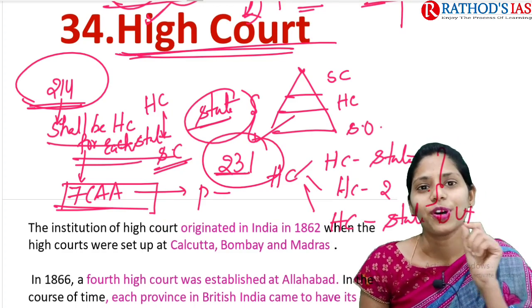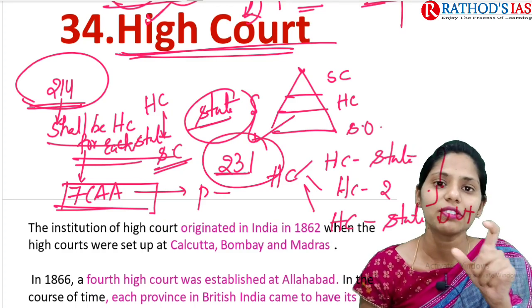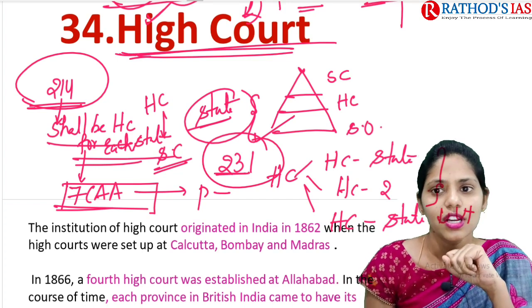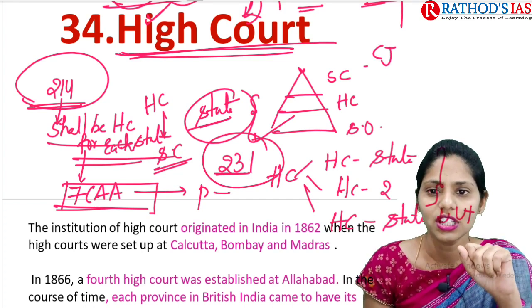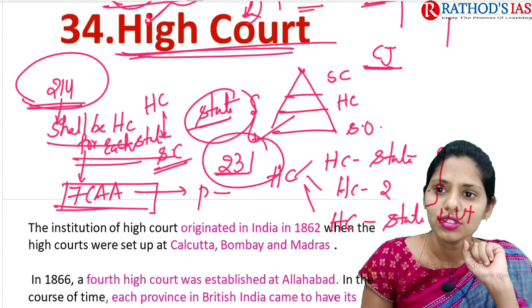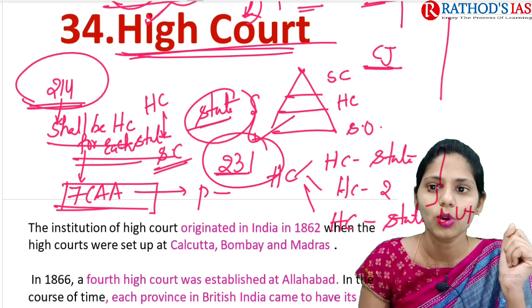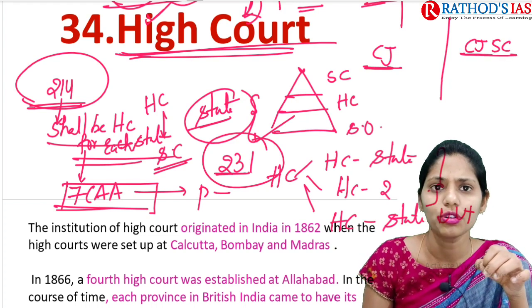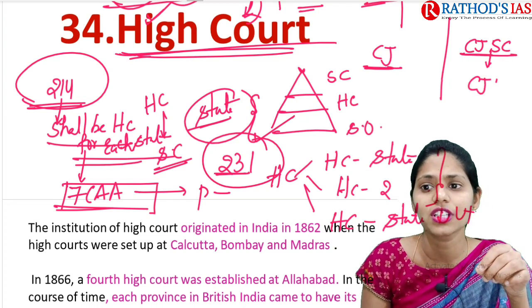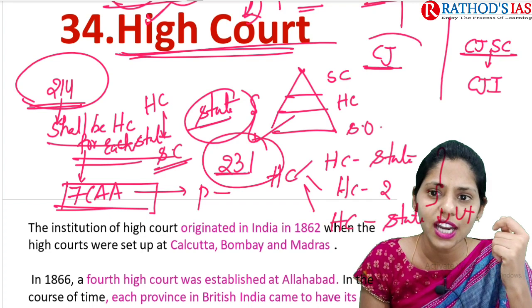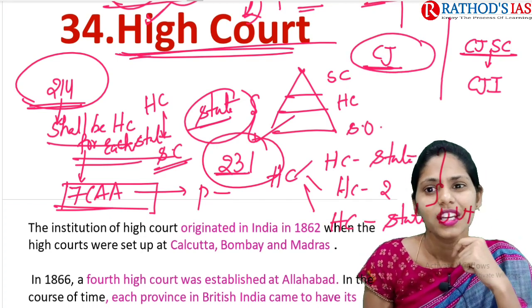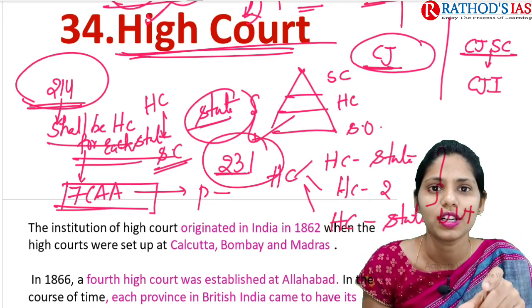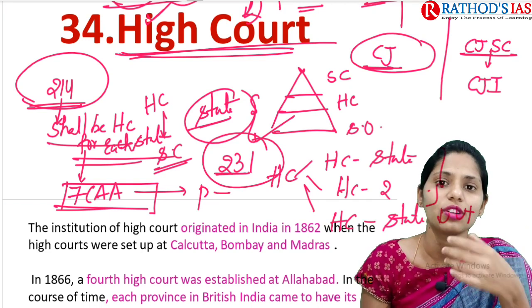Now I want to talk about one important provision of the High Court. We have the Chief Justice of the High Court. At the central level in the Supreme Court, we have the Chief Justice of the Supreme Court, who is called the Chief Justice of India. The Chief Justice of a High Court is not called the Chief Justice of Maharashtra or Chief Justice of Telangana.